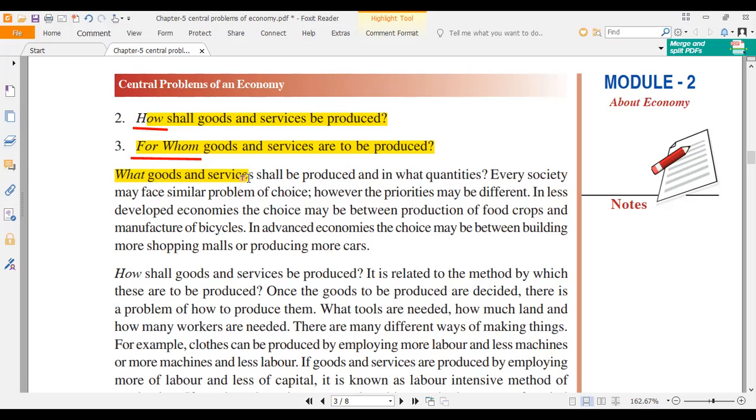You go and talk to a farmer, he'll be thinking, I can produce vegetables, or I can produce coriander leaves, or I can produce medicinal plants, or I can produce flowers in this particular soil or in this season. What do I choose? Which will give me the most satisfaction? So he makes a choice. So that is called what goods to produce, what goods and services to produce.